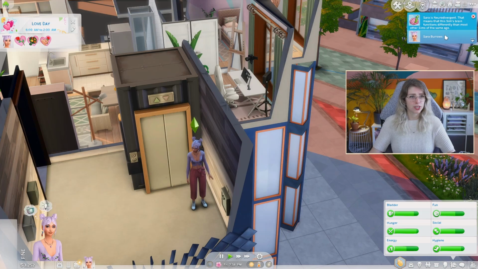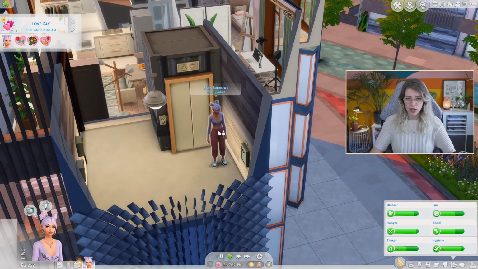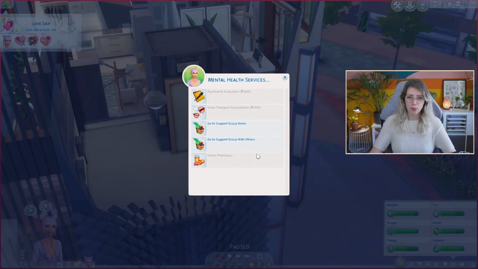Sarah is neurodivergent. That means that this Sim's brain functions differently than most other Sims of the same age. Okay, that's really cool. Let's now see what happens when we click on mental health services. So we can do a psychiatric evaluation, which is 500 simoleons, but it's only available between 7 a.m. and 7 p.m. and on weekends from 9 a.m. to 3 p.m.